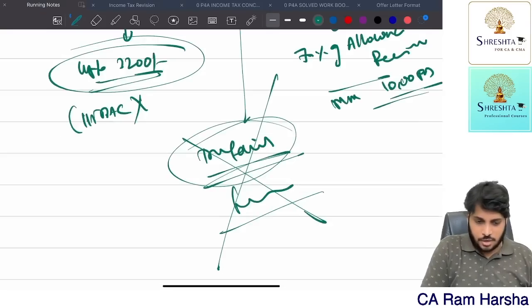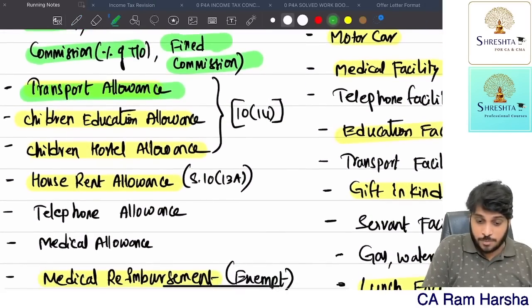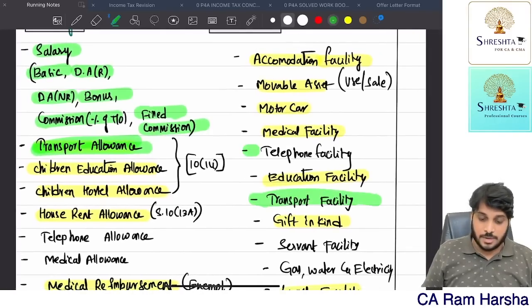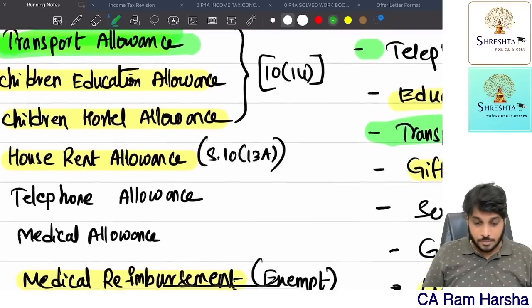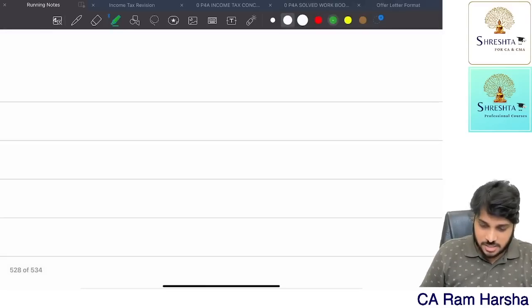Therefore, right now what we have completed regarding transport: we have completed the transport allowance point. I hope now you understood. Transport allowance is understood. Transport facility also we have completed. So whatever we have highlighted in green, we completed. Now next, children education allowance. Children education allowance. What is this?